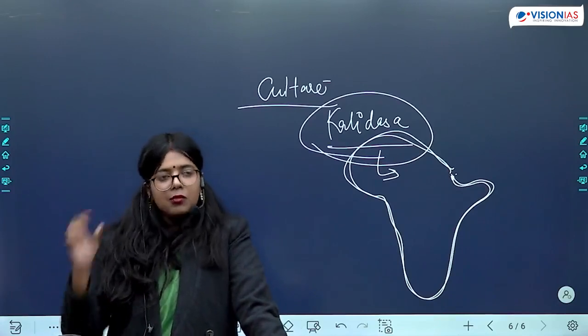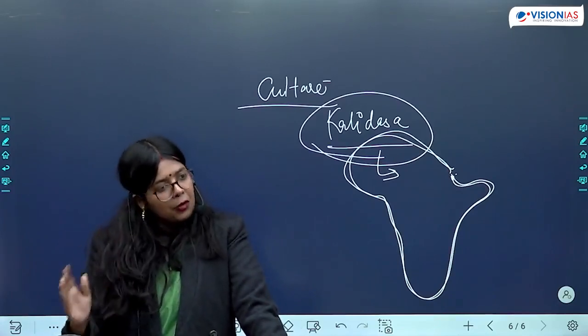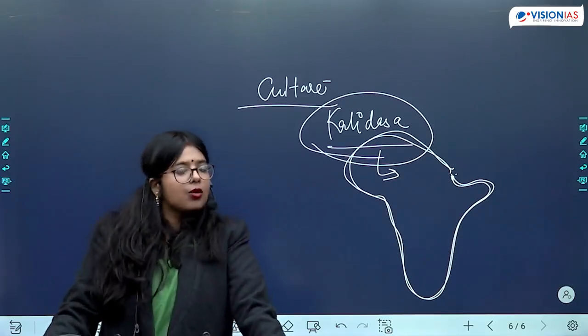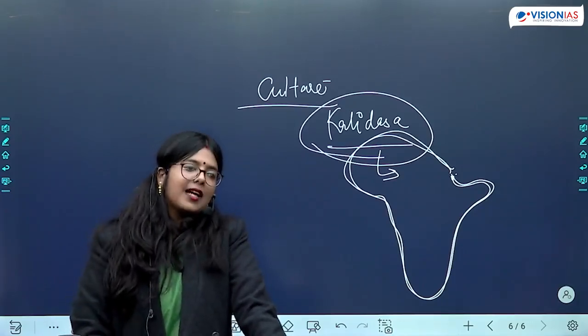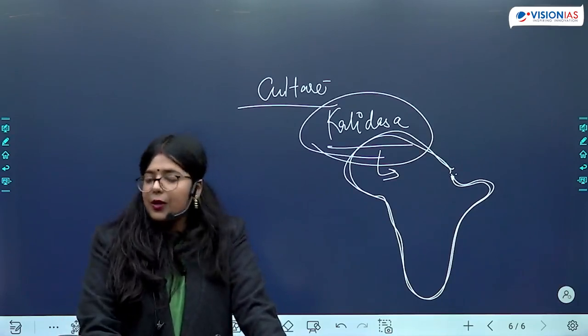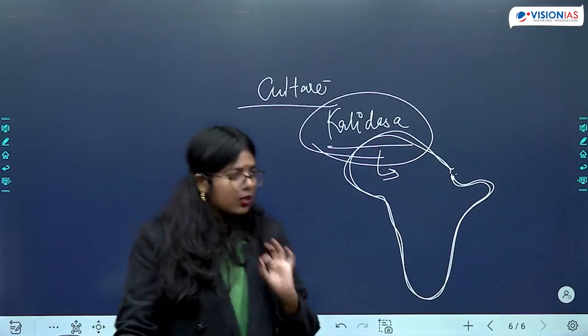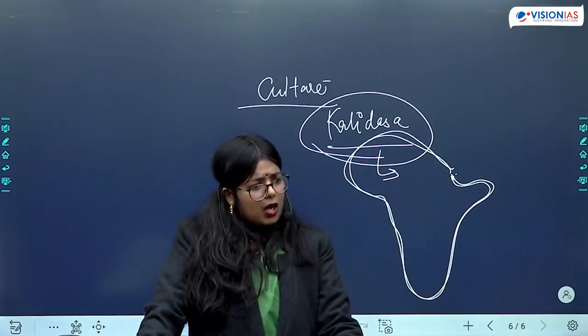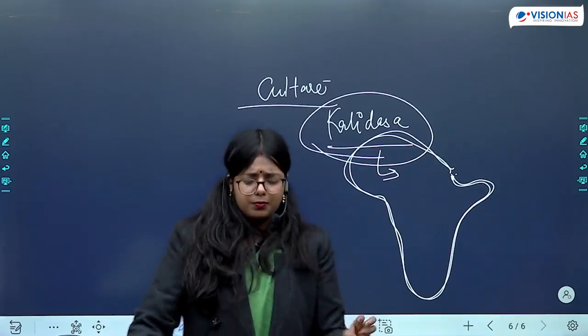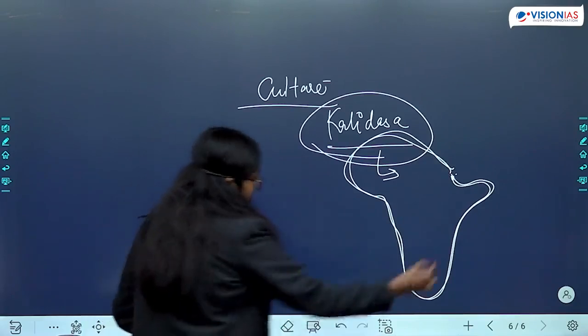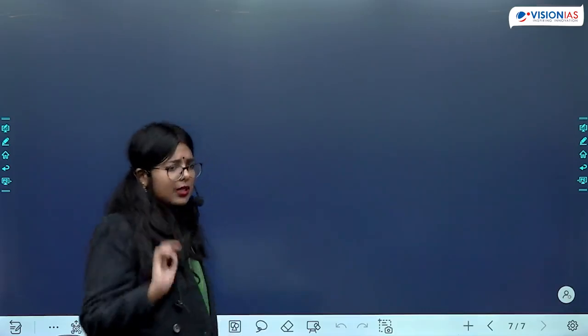So during this time, you find sculptures made of stone as well as of bronze. What can be our examples? So there are various sculptures of Buddha as well as Vishnu. A lot of images of Vishnu you will see being made during this time.